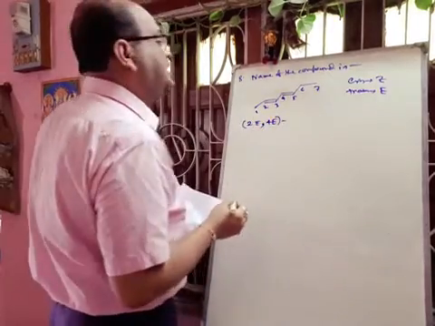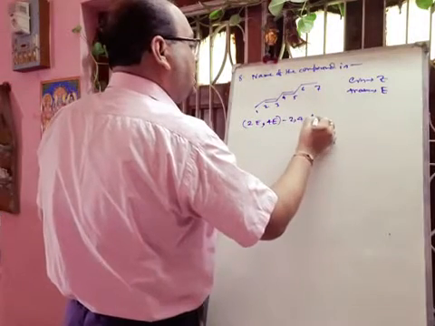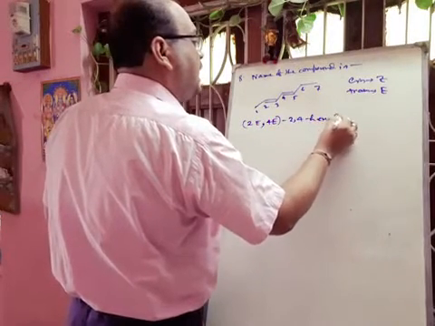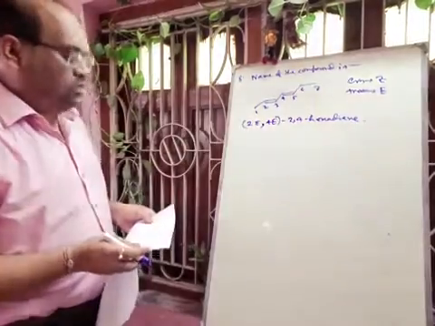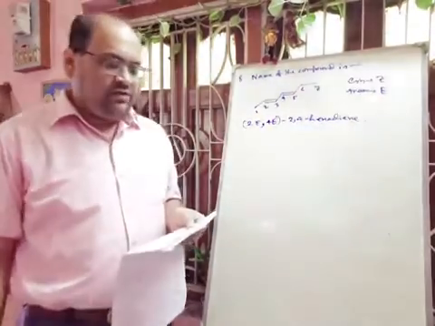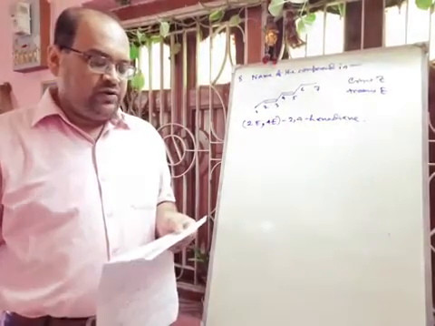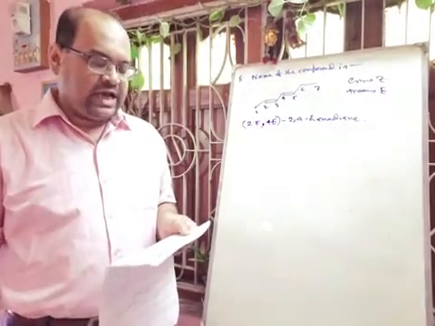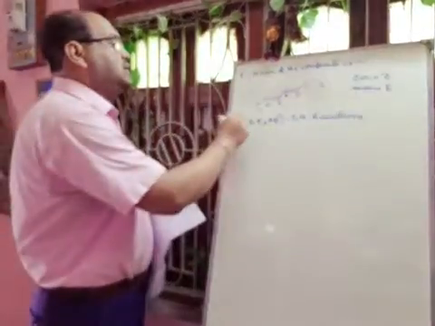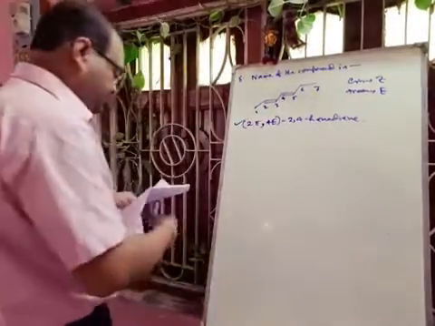Then you have to write 2,4-hexadiene. Options are given: 2Z,4Z 2,4-hexadiene, 2Z,4E 2,4-hexadiene, 2E,4E 2,4-hexadiene, 4E,4Z 2,4-hexadiene. So option C is the correct answer. Next question.